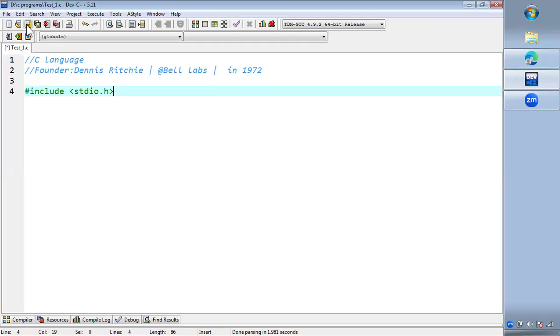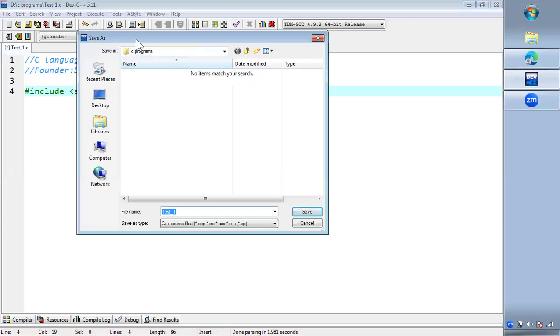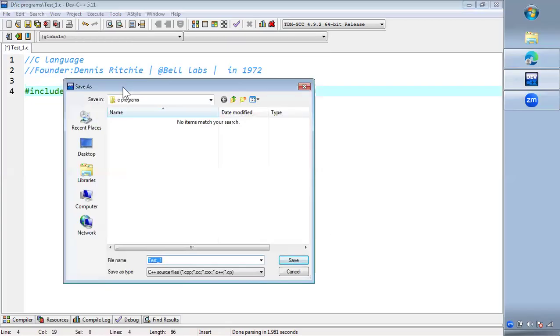And you can save it. Here is the save button, or you can press Ctrl+S on your keyboard, or you can go to File and Save As. When you click on Save As, you will get this dialog box where you can give the file name, which I have given as test_1. In Save as type you can select C source file, select the location on your system where you want to save the file, and just click on Save.